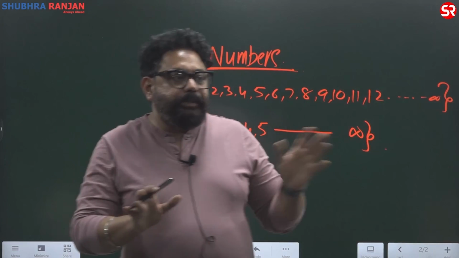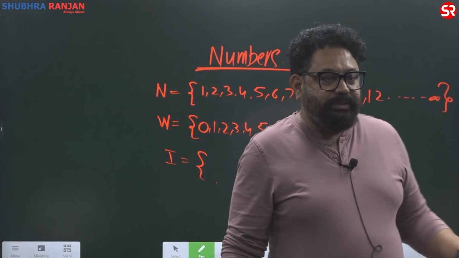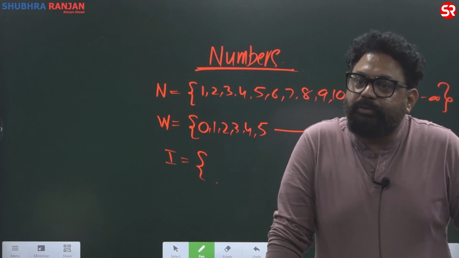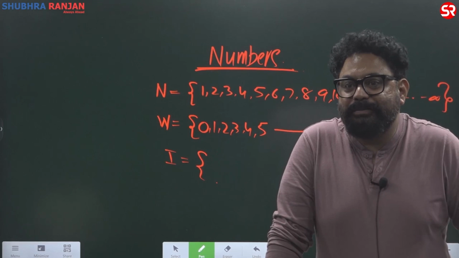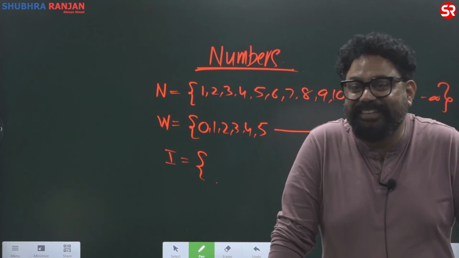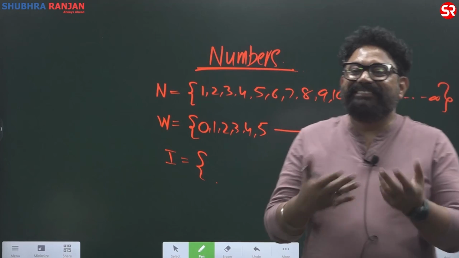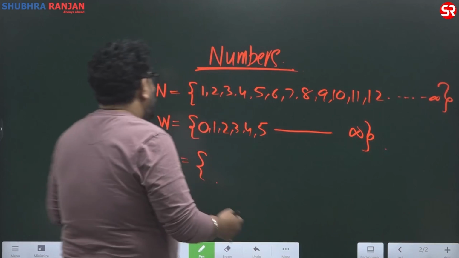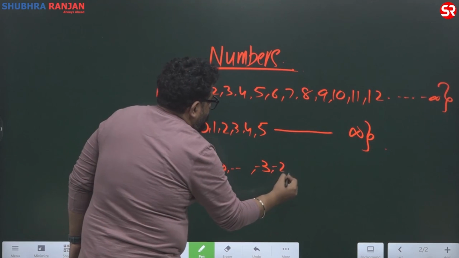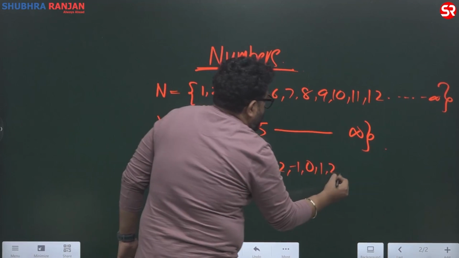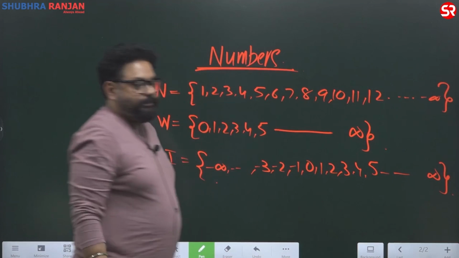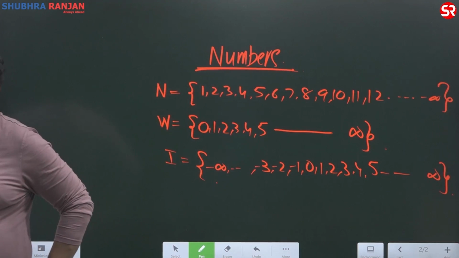Now, with people settling down, you needed the negative of a number. He said, I had 4 cows and I put a bet of 7 cows and I lost the bet. So how many cows are with him now? -3, right? So negative numbers were required. So it is -infinity to -3, -2, -1, 0, 1, 2, 3, 4, 5 till infinity. Clear?